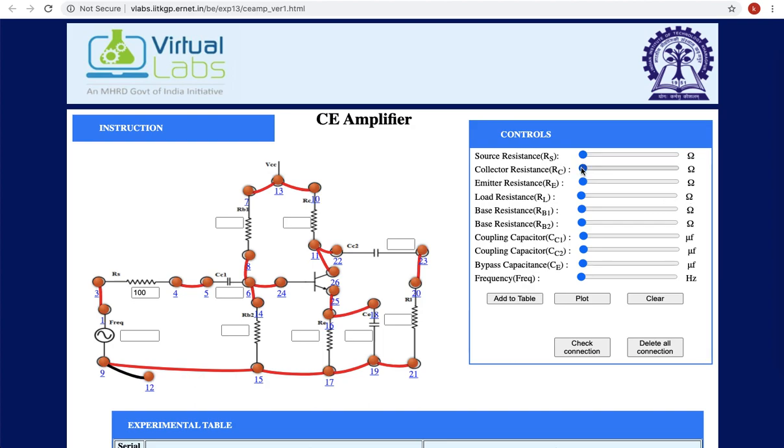These are fixed. So collector resistance 2.2 kilo ohms, emitter resistance 1 kilo ohm, load resistance maximum we are maintaining 4 kilo ohm, base RB1 resistance is 33 kilo ohms, RB2 is 8.2 kilo ohms.